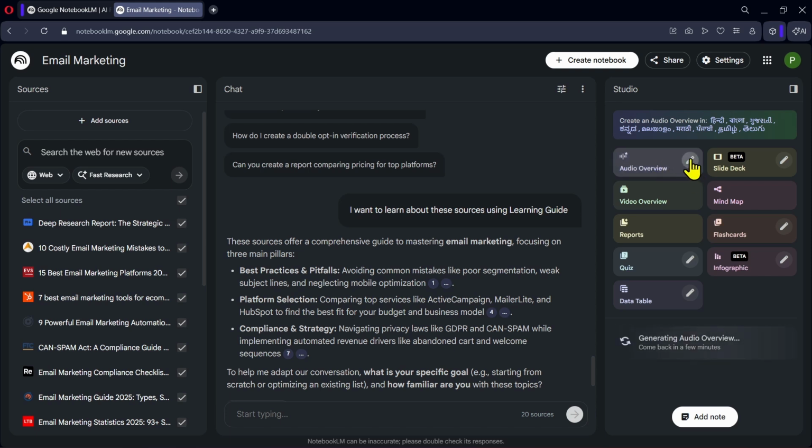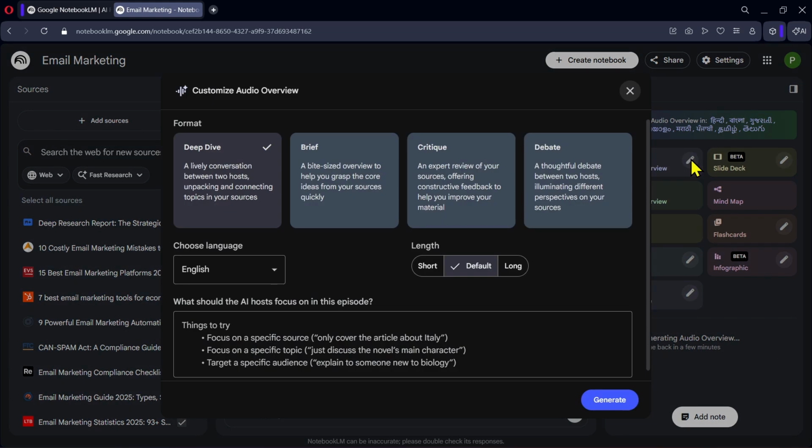Before generating the audio, you can click on the pencil icon to customize some options. Here you can choose the format of the audio. For example, Deep Dive will provide a detailed discussion, Brief will create a short overview, Critique will review the sources and provide feedback, and Debate will generate a conversation where two AI hosts discuss the topic.